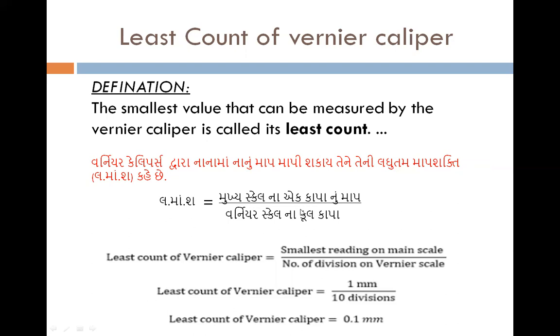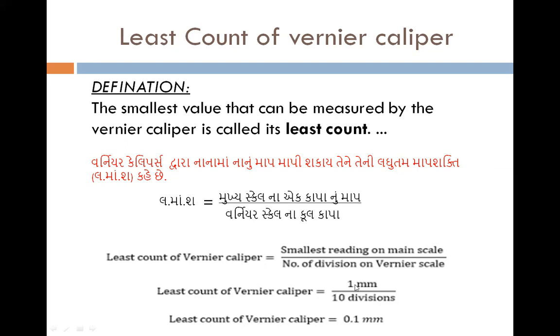Formula: as there are two scales, we have to use both the scales to find the least count. Least count શોધવા માટે બંને સ્કેલનું માપ લેવું પડે તો તમે એનું લઘુત્તમ માપ શક્તિ શોધી શકો. On your screen there is the formula. In Gujarati we can say that મુખ્ય સ્કેલના એક કાપાનું માપ ભાગ્યા વર્નિયર સ્કેલના કુલ કાપા. How to find? We will see. The smallest division on main scale upon number of divisions on vernier. Value of the smallest division, નાનામાં નાના કાપાનું મૂલ્ય અને ભાગ્યા વર્નિયરના કુલ કાપા.